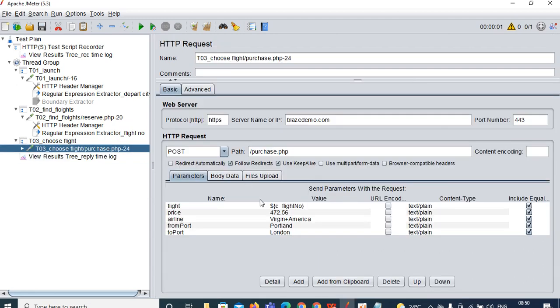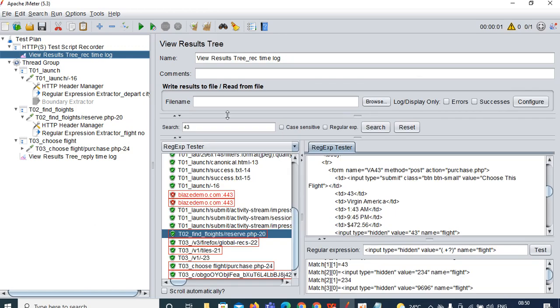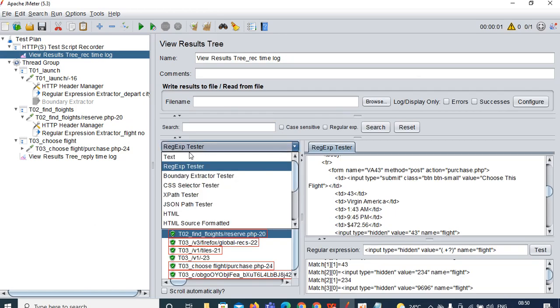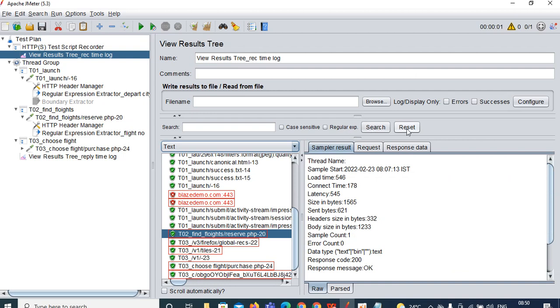So if you want to capture this price number as well, you can capture it. What you can do, copy this 472.56, go to the recording time log. So remove this 43 from here. Remove the regular expression tester and put it here. Okay, so reset your search.